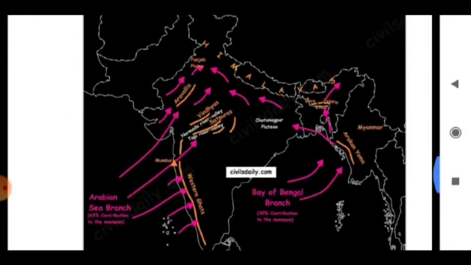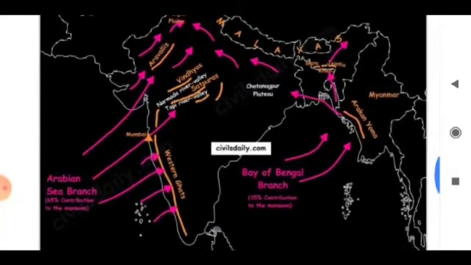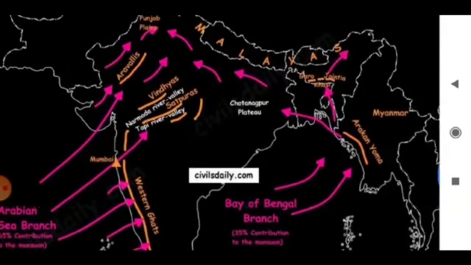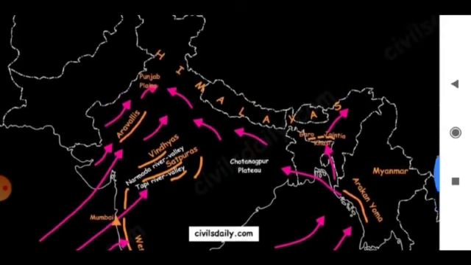Now come to the next branch, Bay of Bengal branch. Andaman and Nicobar Islands and Sri Lanka are the first to receive rainfall from the Bay of Bengal branch. The Bay of Bengal branch advances northeastward after picking up moisture from the Bay of Bengal. The main target of the Bay of Bengal branch is a low pressure area in North Myanmar. Just follow the northeastern side. A part of it is obstructed by the northeast Himalayas, including the Garo, Khasi, Jaintia hills. Garo, Khasi, Jaintia hills are here.